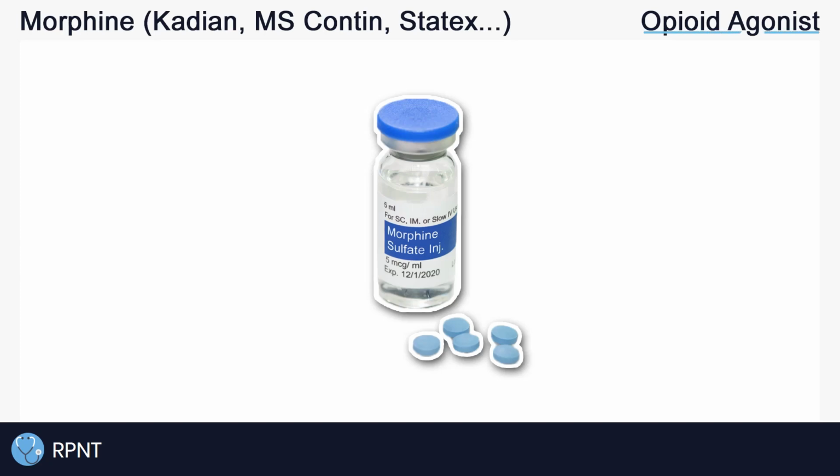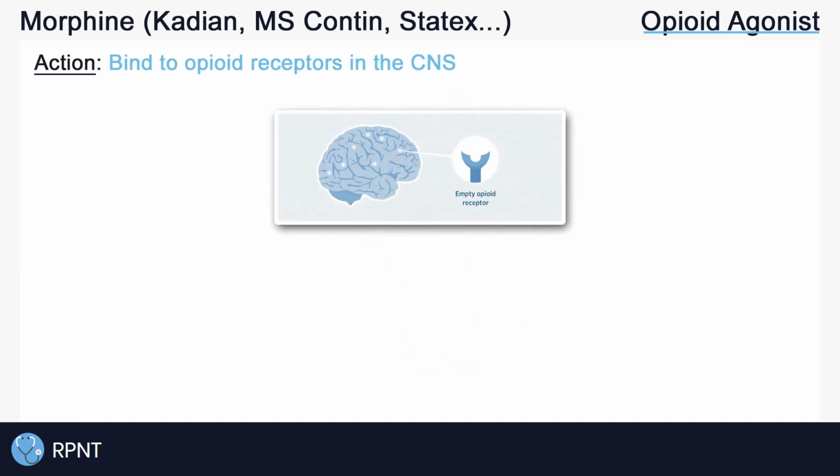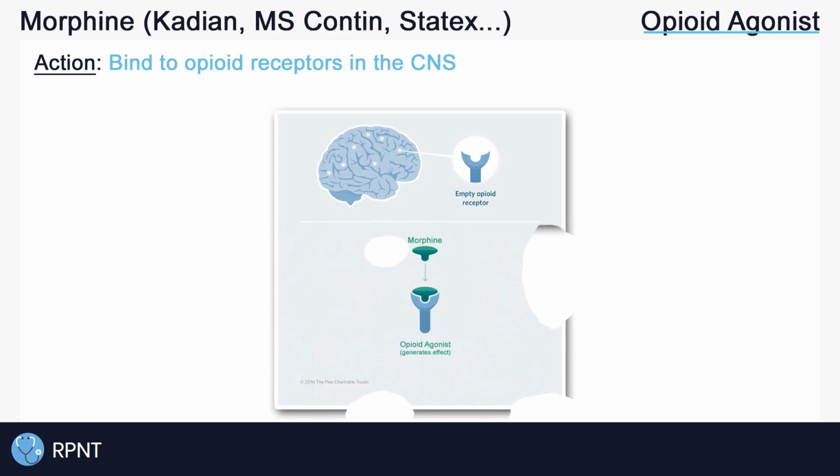Morphine belongs to the opioid agonist drug classification, which means that it binds to and activates opioid receptors found in the central nervous system, or CNS. Here, you can see that we have these empty opioid receptors throughout the CNS. Morphine would bind to these receptors, triggering the opioid effects.